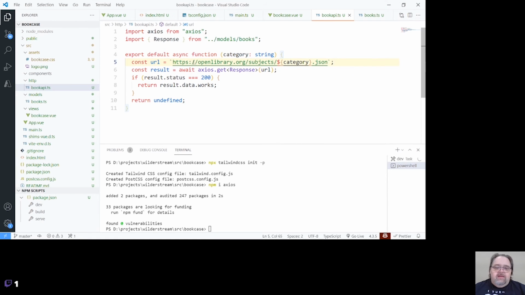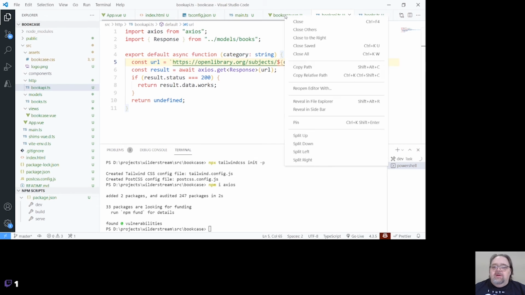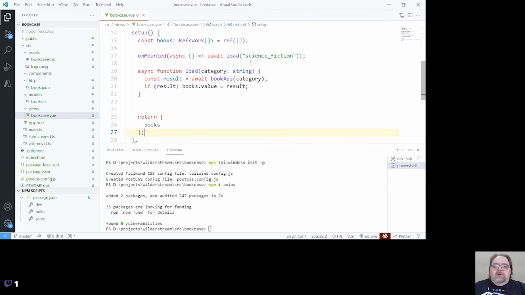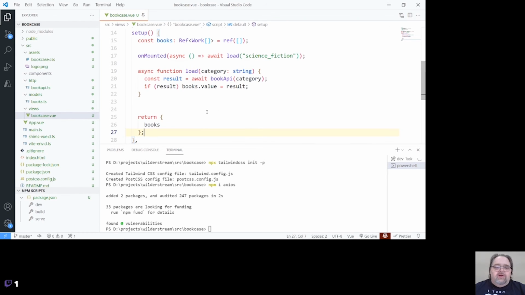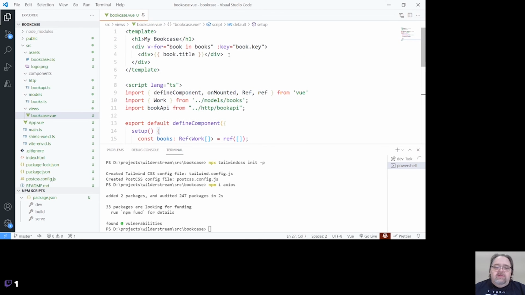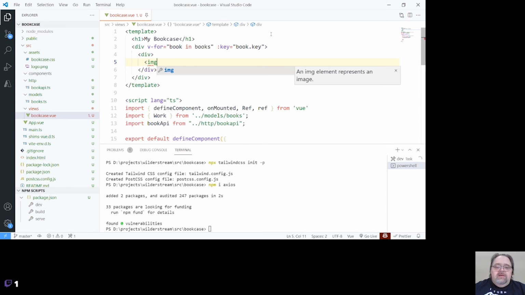We've got the data. Go ahead and get rid of everything except the one we're working on. And I'm going to go ahead and pin this. I always forget the shortcut for it, since we're going to be working in it. And so instead of this bookcase, let's go ahead and create a div. Let's create an image. And in this case, I'm going to bind to the image.